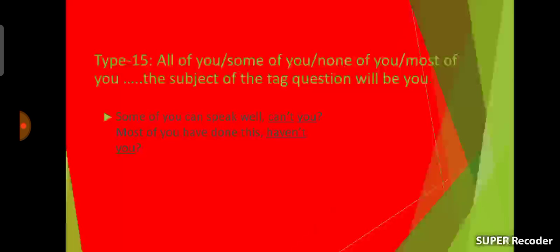Another example, most of you have done this. Here most of you is the subject of the sentence, and this sentence is also an affirmative sentence. The tag question will be negative, and have is the auxiliary verb here, and you should use you instead of most of you. So the tag question of the sentence will be haven't you. Most of you have done this, haven't you.